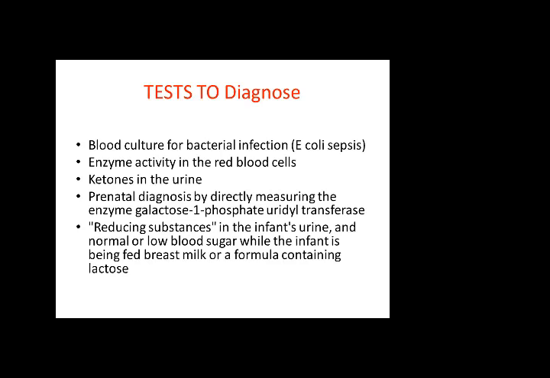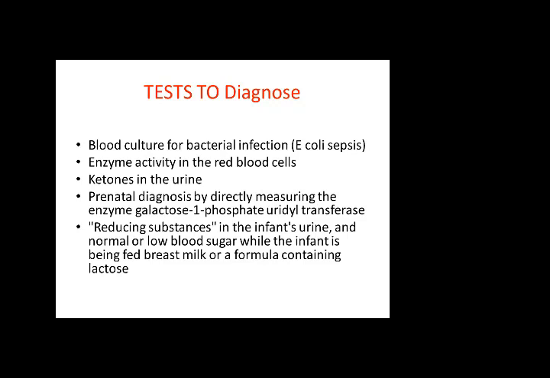How will you diagnose it? By blood culture for bacterial infection in case of sepsis, enzymatic activity in the blood cells, then ketones in the urine. Prenatal diagnosis by directly measuring the enzyme galactose 1-phosphate uridyl transferase. This is the enzyme which is held responsible for galactosemia.